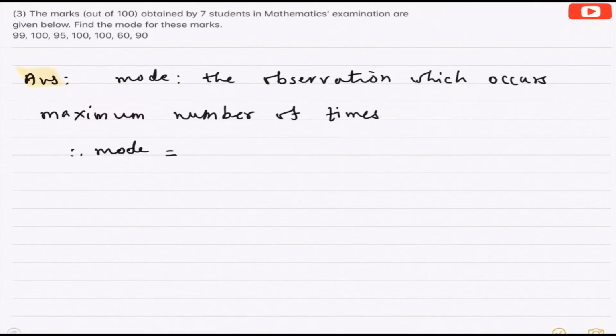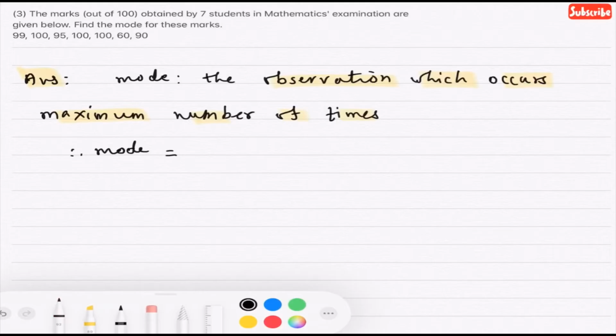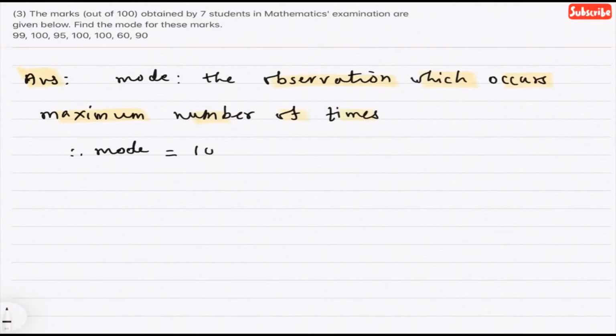Answer. Now mode is the observation which occurs maximum number of times. So which is the observation in the marks which has come maximum number of times? It is observation 100 which has come 3 times. Hence 100 is the mode. Again mode has units, but here they are marks, so need not write the units.